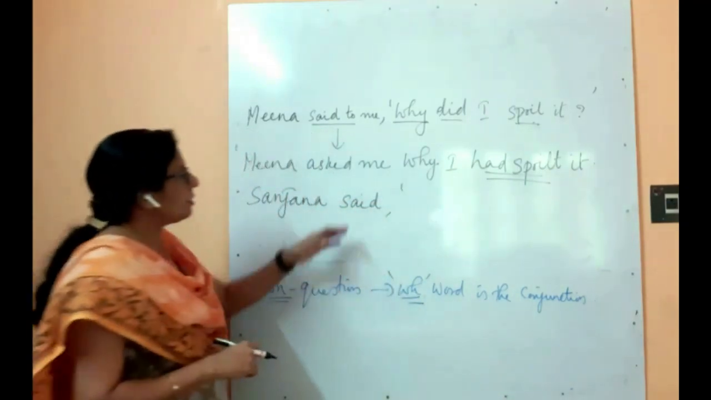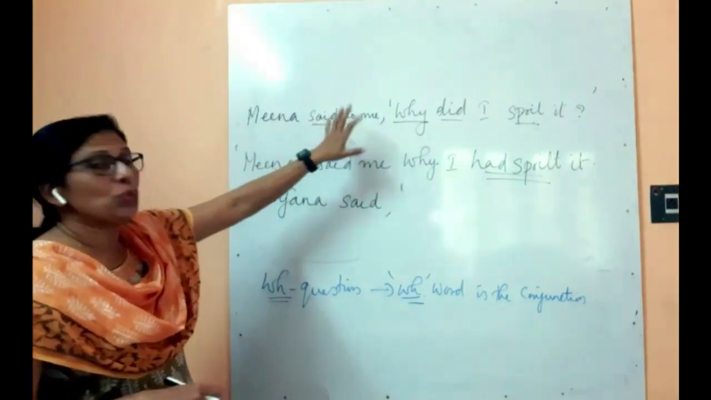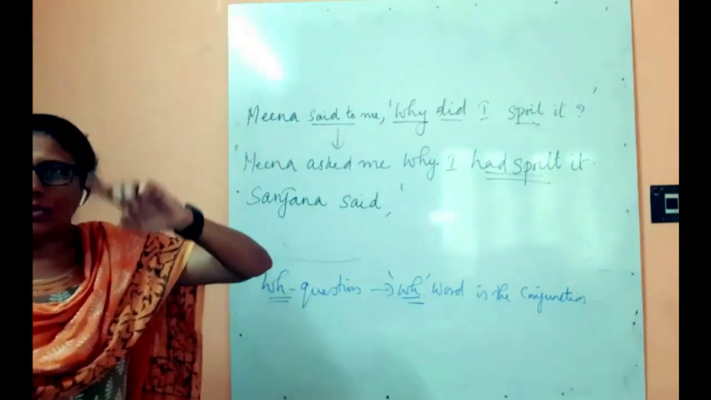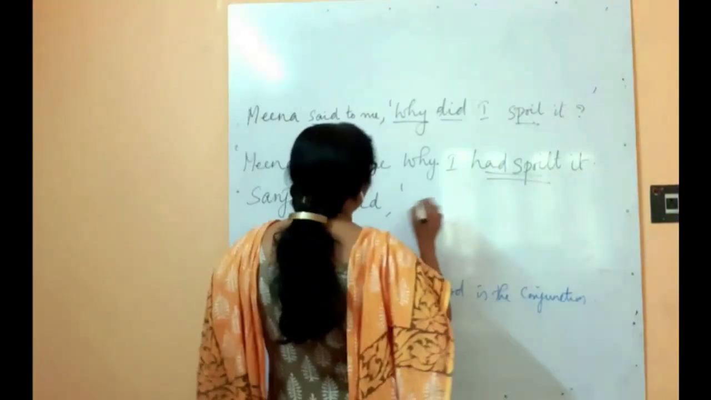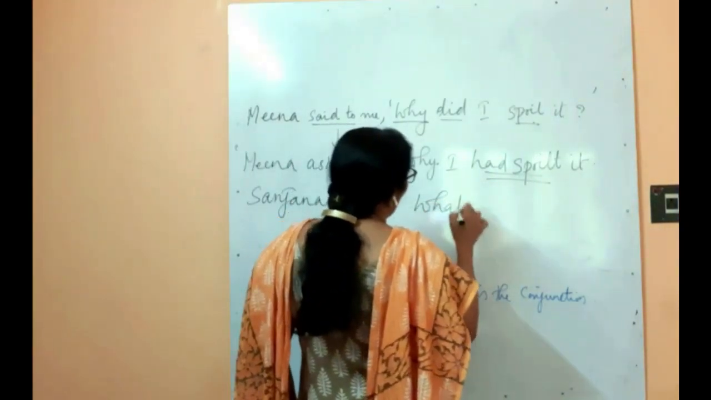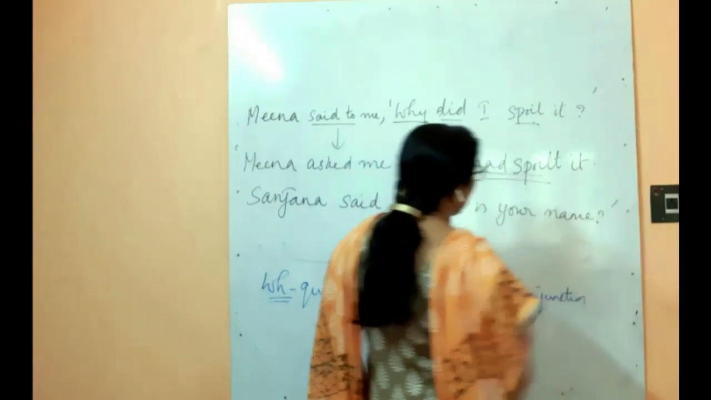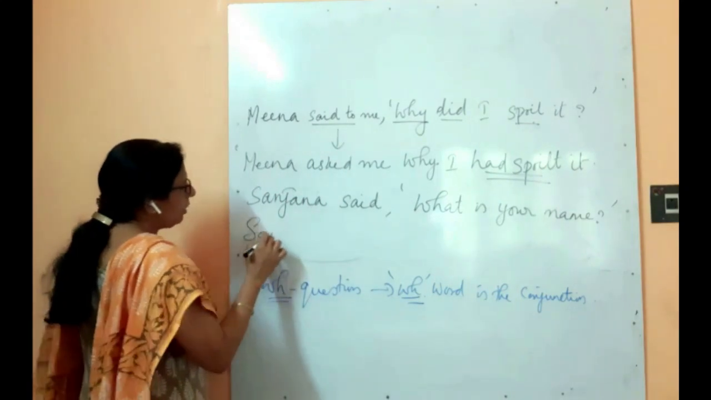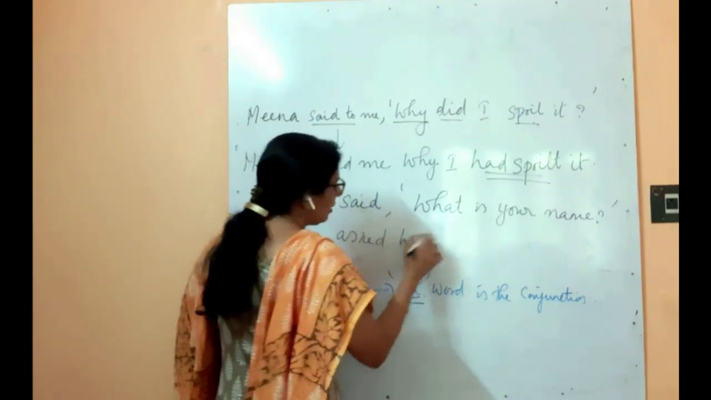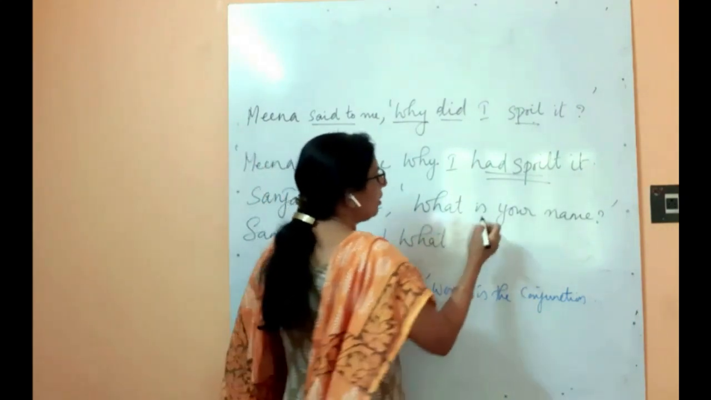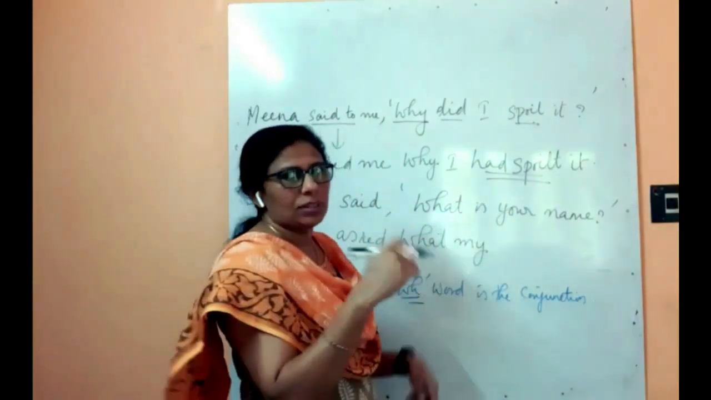Sanjana said. This sounds odd, I know that. When we say "Sanjana said to me," why did I spoil it? "Said to" will be only given in the question, but it is your duty to convert that to "asked." Okay. So, Sanjana said, "What is your name?" So it will be Sanjana asked, conjunction "what," not "is your name," to you only. Okay, so second person will change to first person.